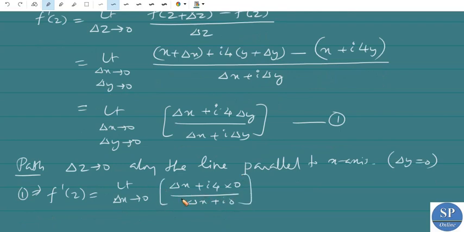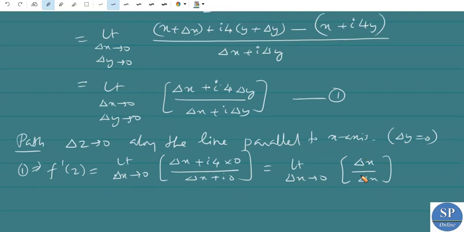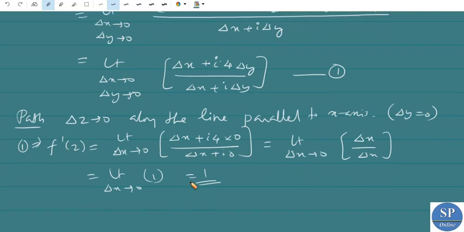This is the limit as delta x tends to 0 of delta x divided by delta x, which is 1. That is the limit of 1, which is equal to 1. So this is along the path parallel to the x-axis.